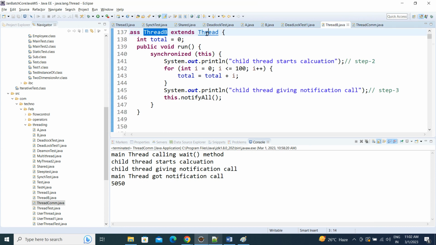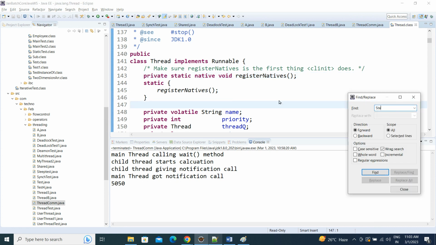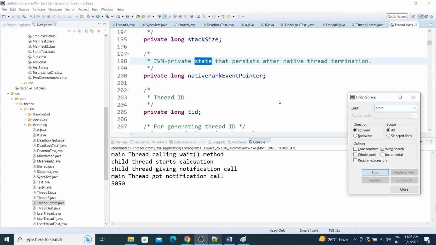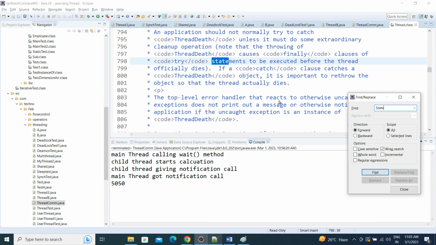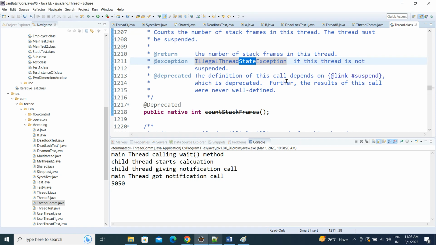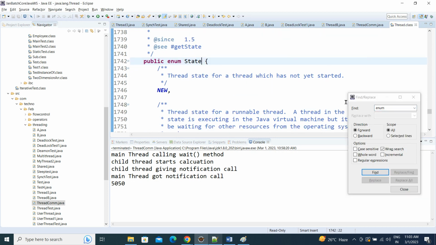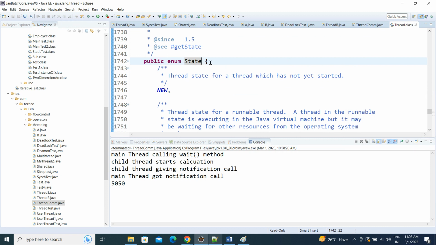There is a nested enum called State, which contains all the states of a thread.